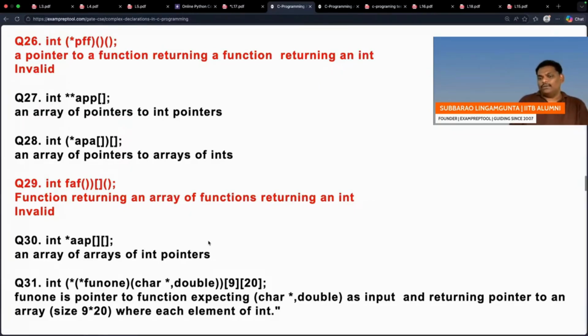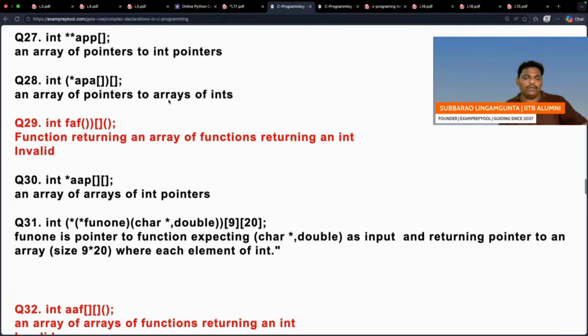Third bracket, which will return a function again. That function finally returns an integer. It means PFF is pointing to a function which returns a function, where that function returns an integer. A function returning a function is not possible. See this one, function returning function, it is not possible.